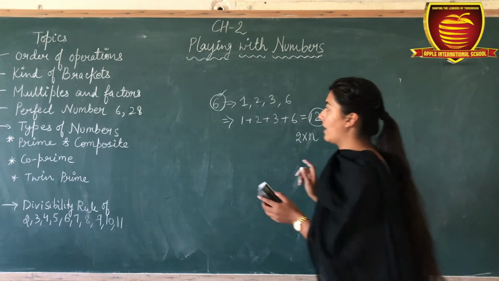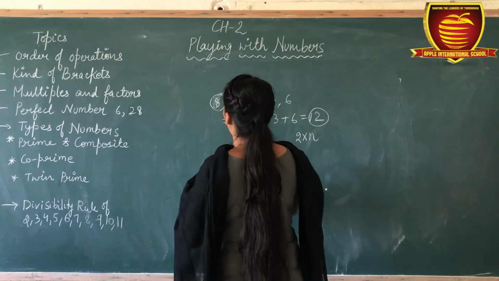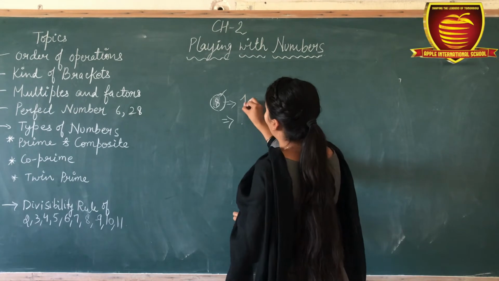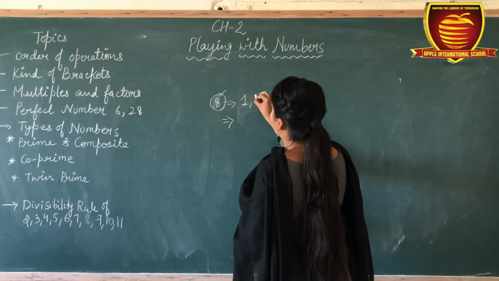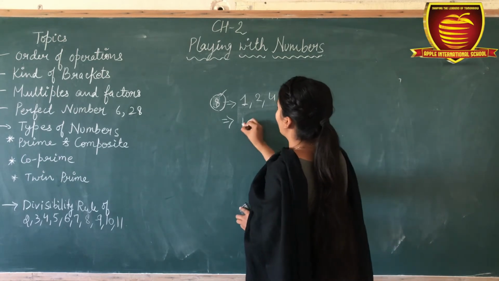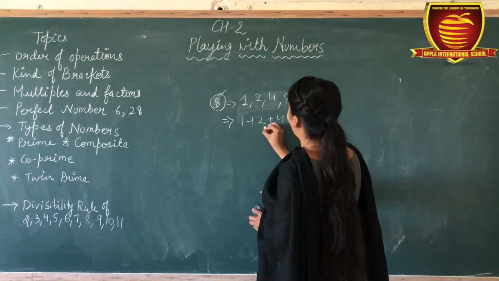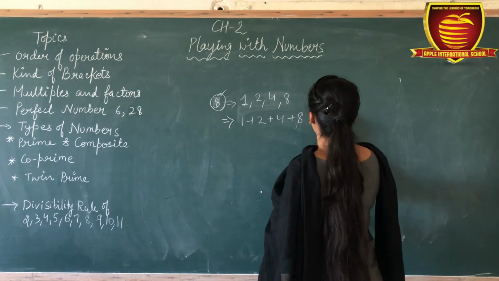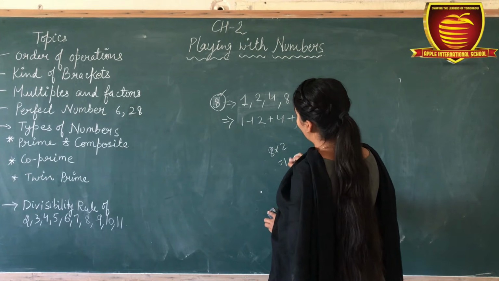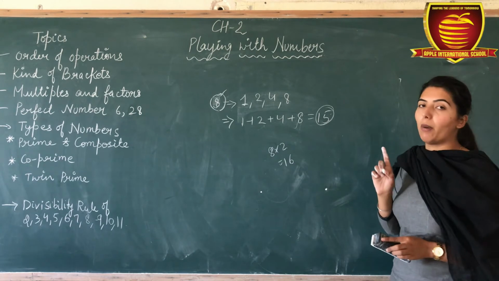For example, here I take 8. Check whether 8 is a perfect number or not. The factors of 8 are 1, 2, 4 and 8. Now add all these numbers. It becomes 15. The double of 8 is 16, but here it is 15, so it is not a perfect number.